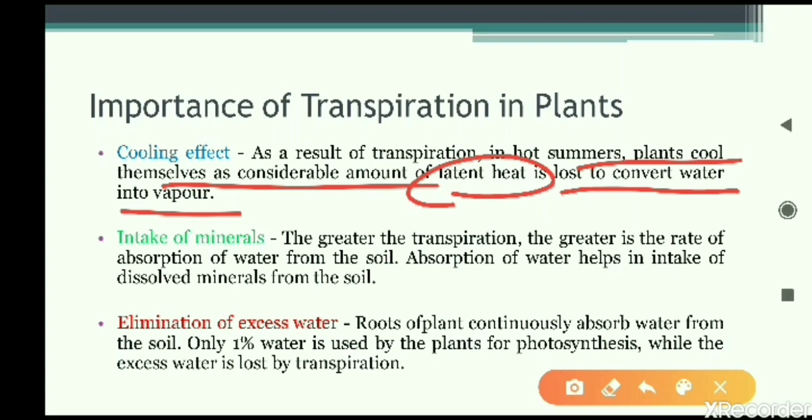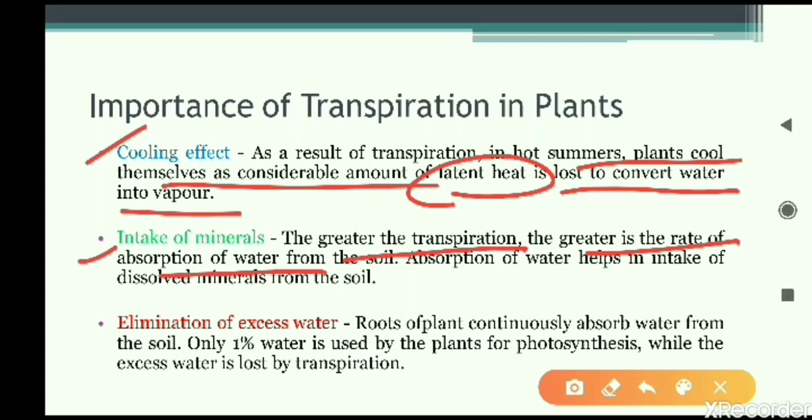The next one now, intake of minerals. That is the second significance of transpiration. The greater the transpiration, the greater is the rate of absorption of water, that we have just now seen. More transpiration, more absorption. And if more water is absorbed from the soil, along with the water, what is coming? Along with the water, minerals are absorbed. So that is the second benefit.